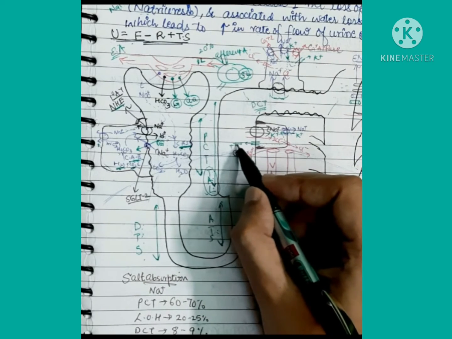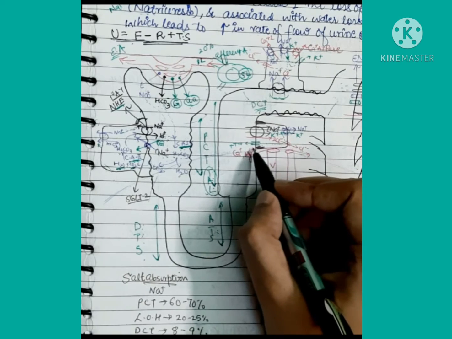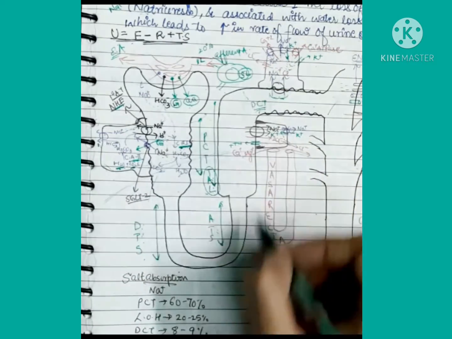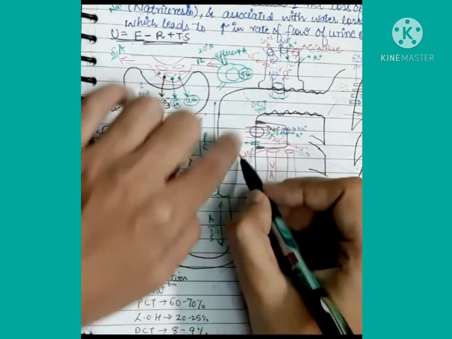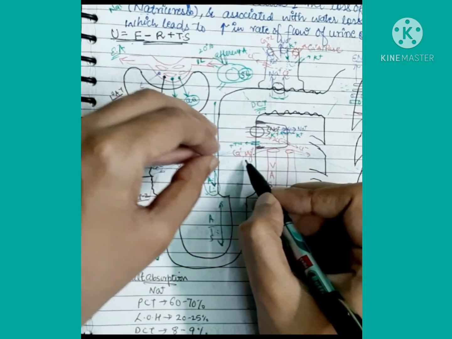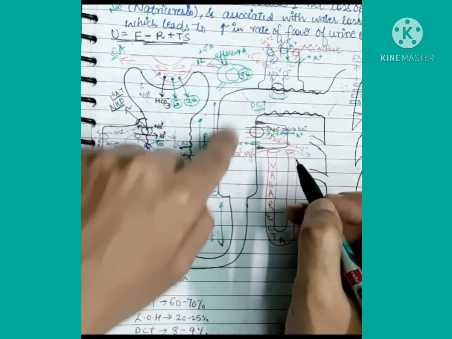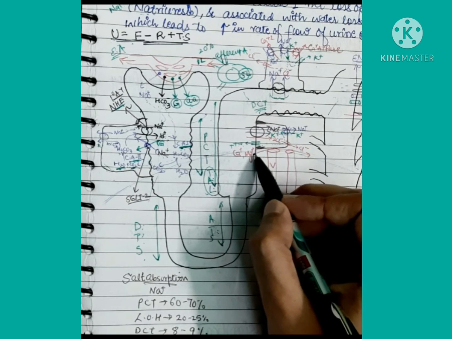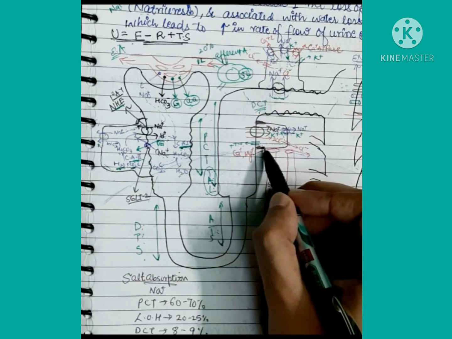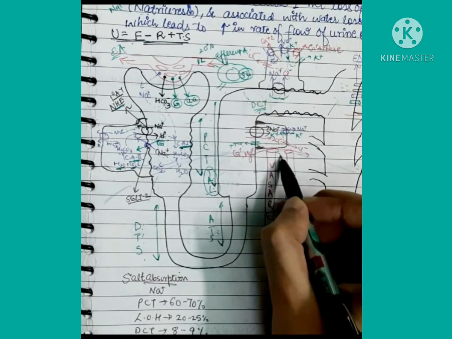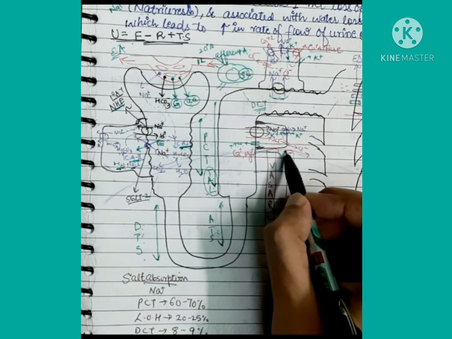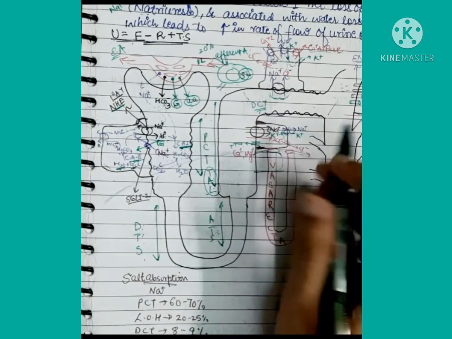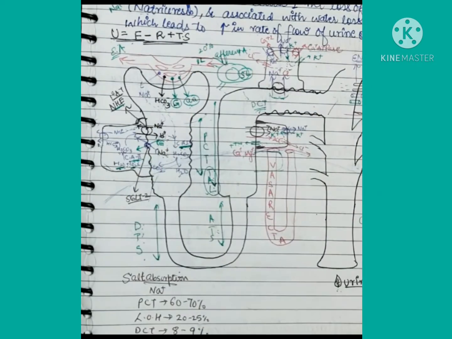So here a positive charge will be created by the potassium ion. This positive charge will repel calcium and magnesium in the filtered load. There is no way for calcium and magnesium to go forward, so they find another pathway to get reabsorbed. Let us suppose this cell and this cell. The space between the two cells is called the paracellular pathway. So calcium and magnesium get absorbed paracellularly. So this is the normal physiology I have made you understand.